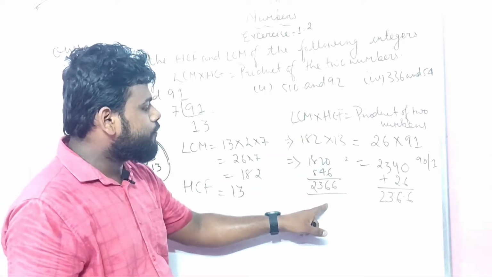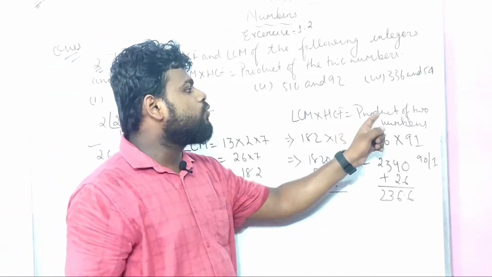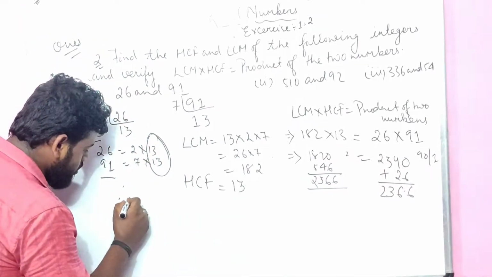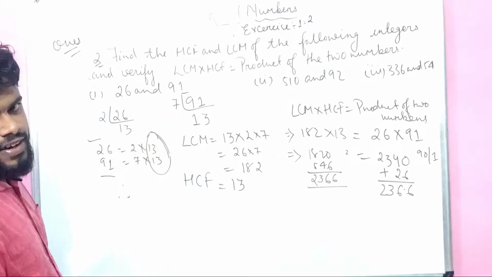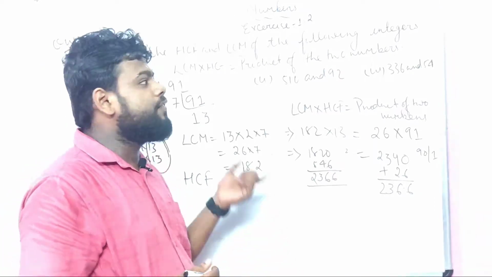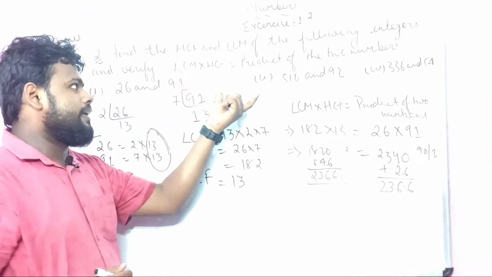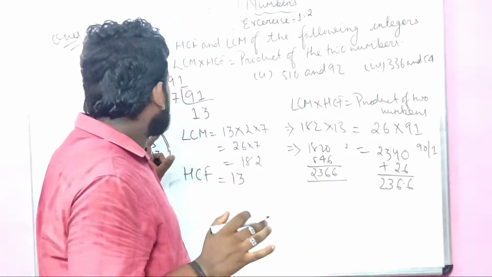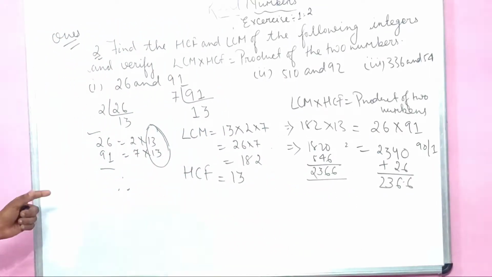That means the LCM and HCF of two numbers is equal to the product of the two numbers. Therefore, how to write it down? Therefore we verified, in this way you have to write it in the form. Therefore, we verified LCM times HCF equals the product of the two numbers. So is it clear how to do this? And please, my dear children, just note it down as soon as possible.